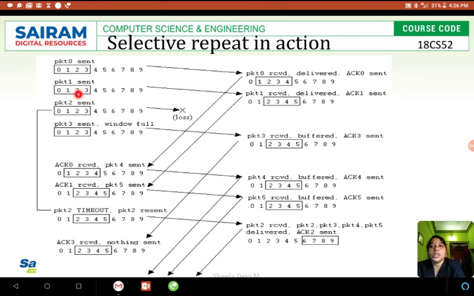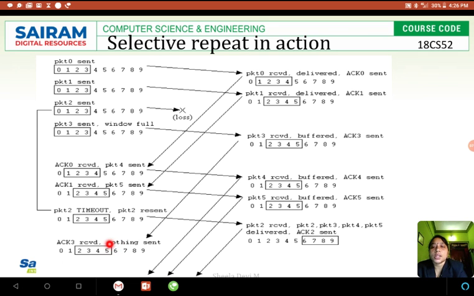So first, initially it sent 0, it got the acknowledgement, and for 1 also it got the acknowledgement. See, for 0 it got the acknowledgement, so it moved the window to the next 4 packets. After getting the acknowledgement for packet 1, it moved the window to the next 4 packets. After getting the acknowledgement for packet 2, it will move the window to the next 4 packets. Like this, it will keep on moving after getting the acknowledgement for every packet.